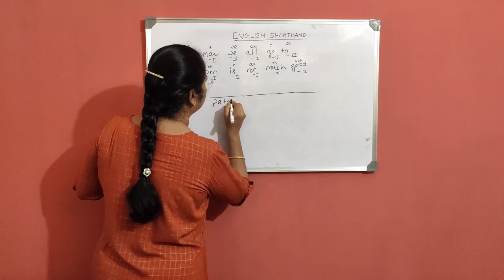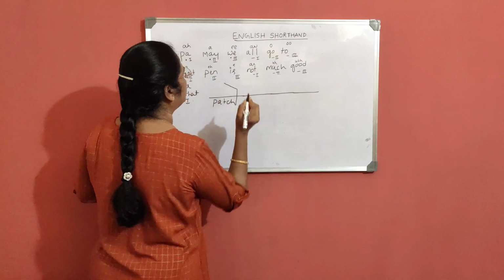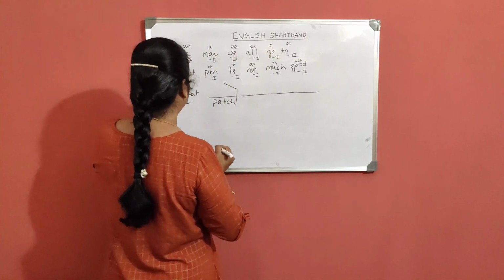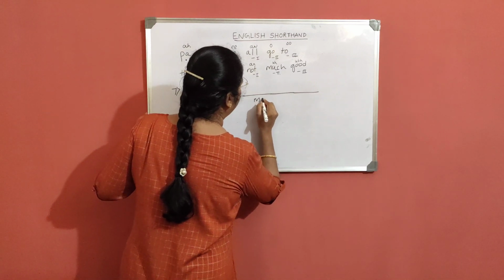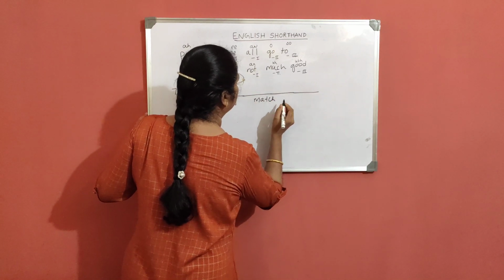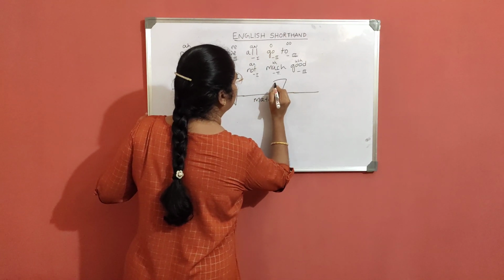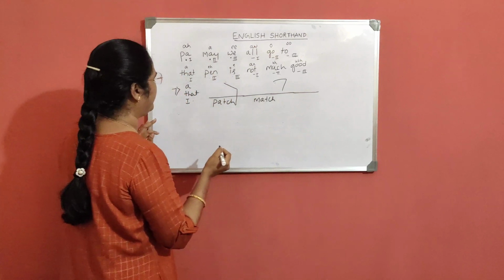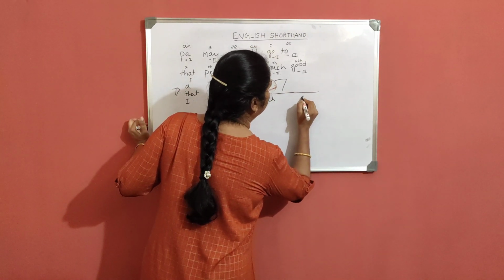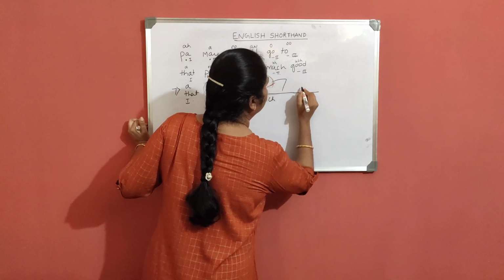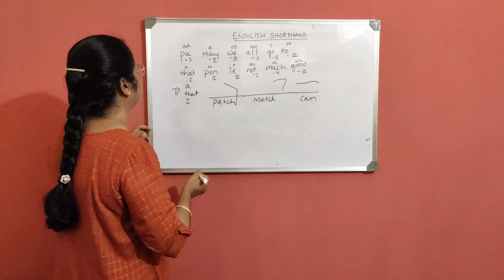Patch, P-Ch with a light dot. Match, M-Ch with a light dot. Then cam, K-M with a light dot.